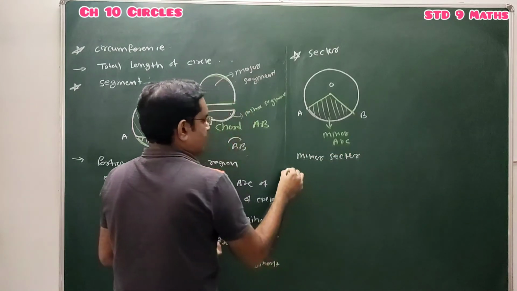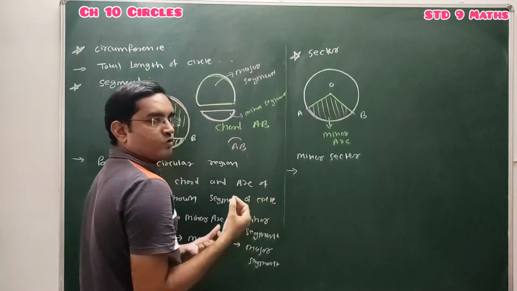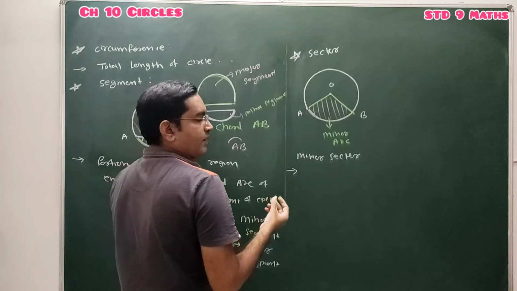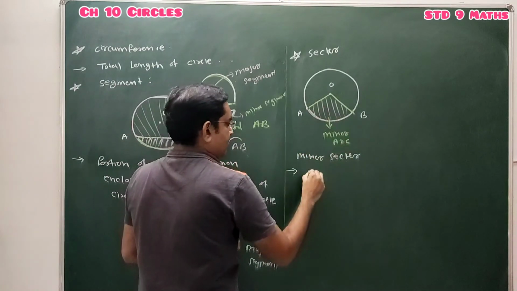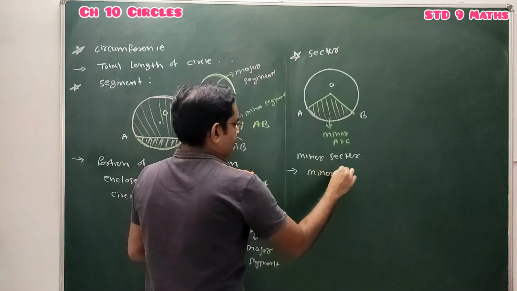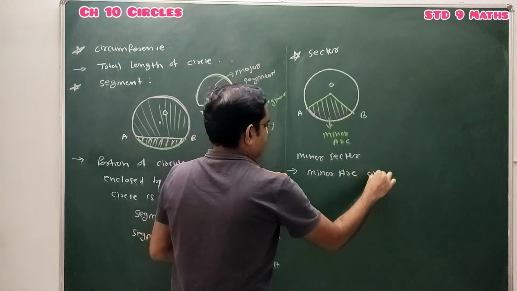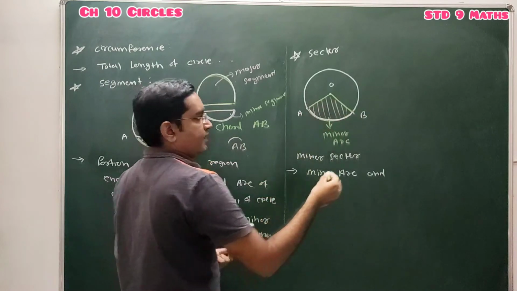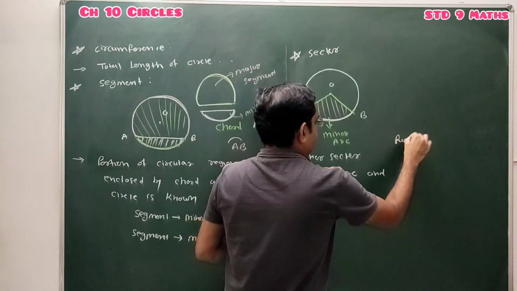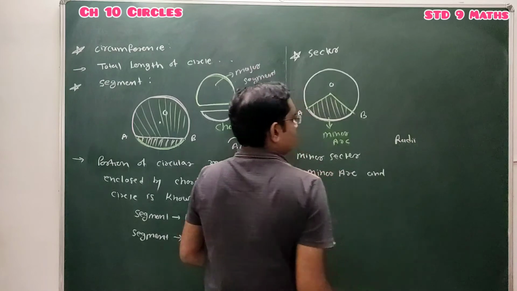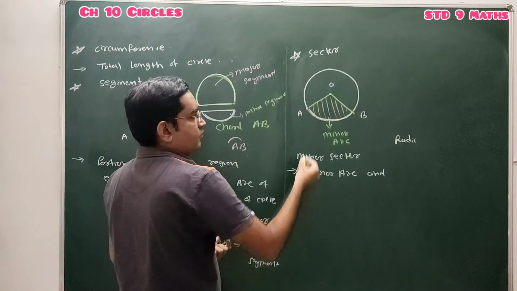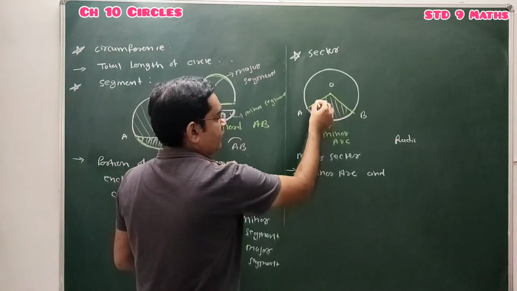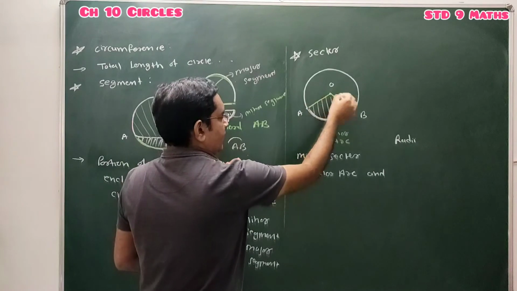So what is minor sector? Minor sector is the portion of circular region enclosed by this minor arc and two radii. What is radii? Radii is the word used for the plural form of radius. So two radii, which two? OA and OB.